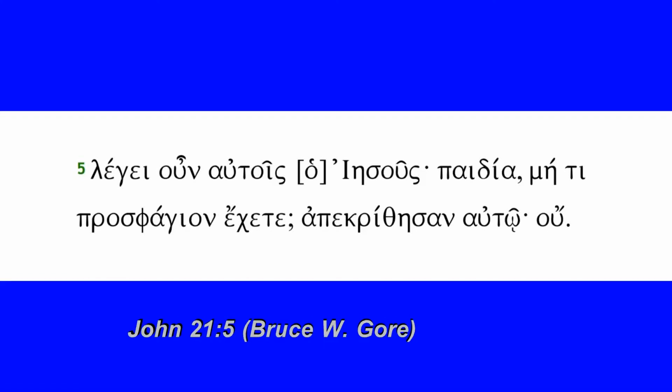Here we have verse 5 of the 21st chapter of the Gospel of John. We're in the narrative in which Jesus is on the shore. He's somehow arrived unnoticed by the disciples who've been fishing all night, caught nothing. And so now as they're out some distance from the shore, we have this interaction that takes place, introduced by Jesus, in which we have legei.